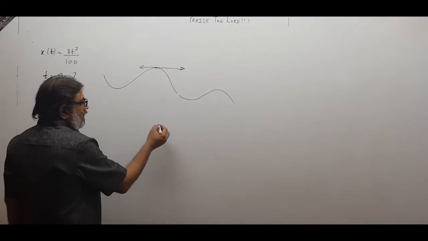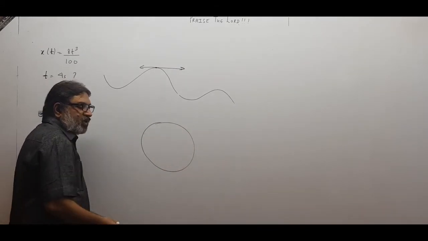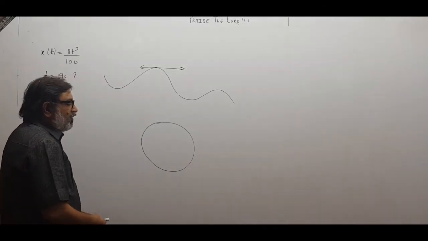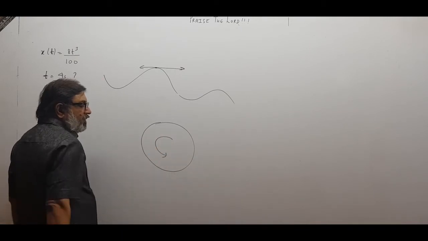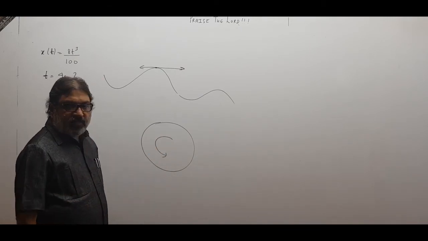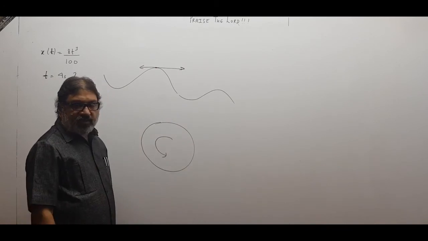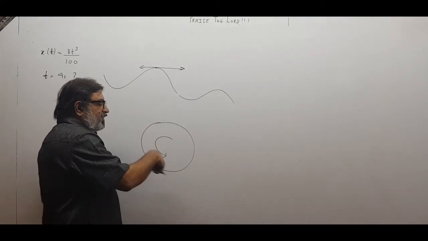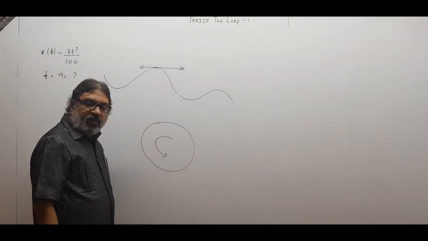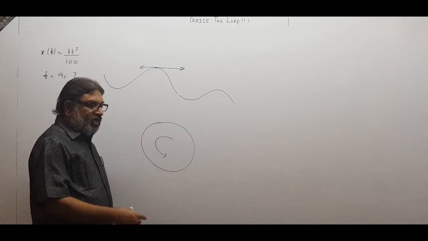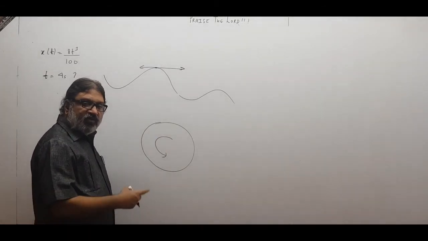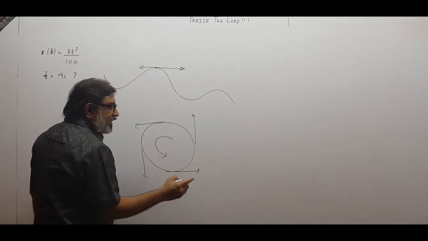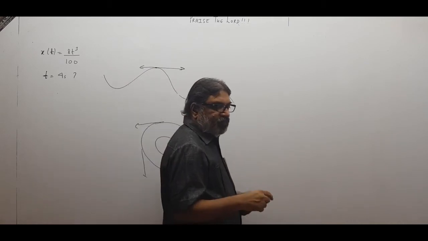Children, you must have burnt ground chakras during Diwali. Charkhi, what we call ground chakras. When they are rotating, after you light them, you can see sparks flying all around as they are detached from this ground chakra. Small sparks of fire. You must observe that this ground chakra is performing rotational motion. But what about the sparks as they are detached from this ring? They go in the direction like this. Yes or no? Do they go straight, or are they in a rotational motion? No, they go on a straight path.